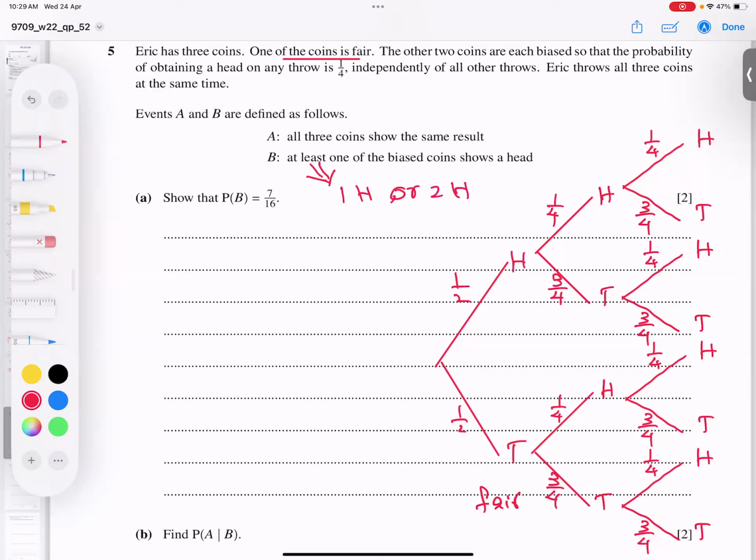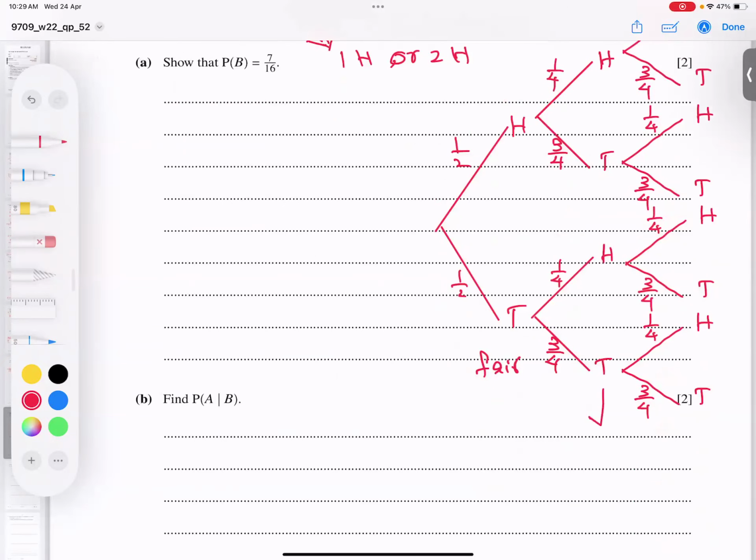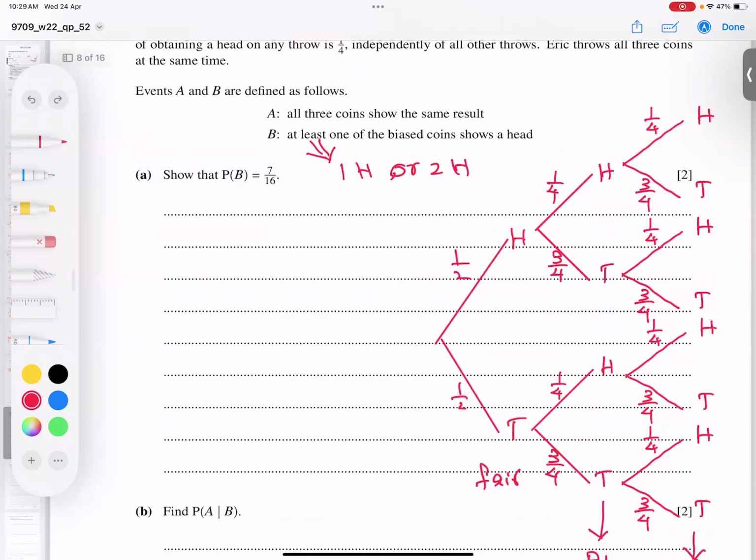Look here: this is a fair coin, this is biased number one, this is biased number two. So what is the method? Because he said at least one biased coin should show a head, it can be two even.